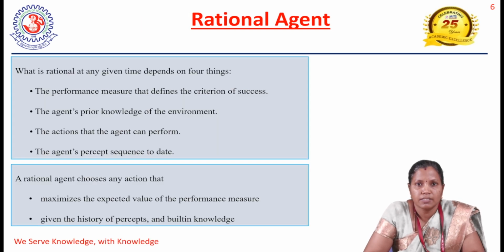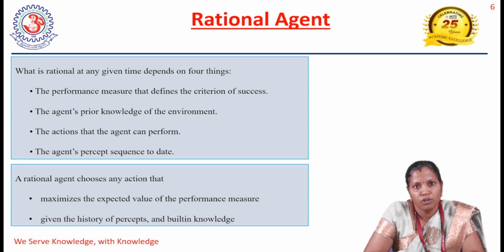Next, we will understand what a rational agent is. A rational agent is the one which does the right thing. Given the situation, what right action it takes in that situation is what we represent as a rational agent.